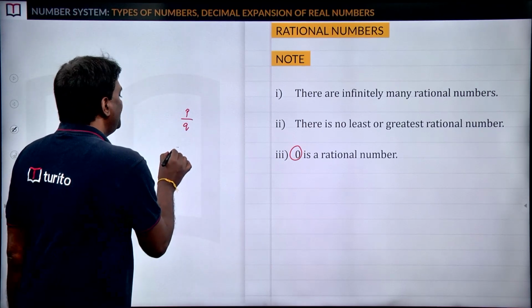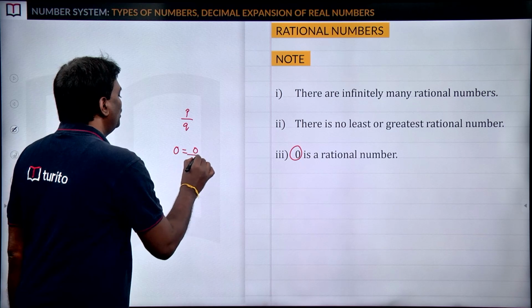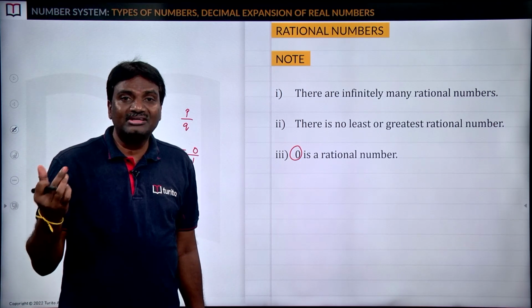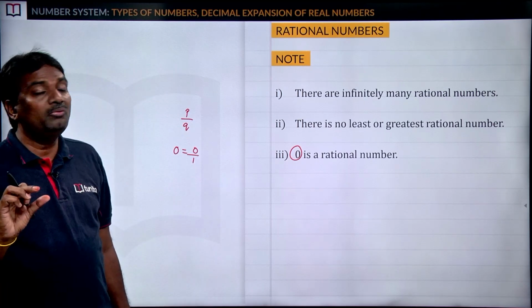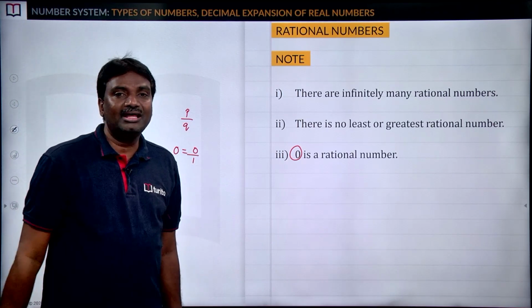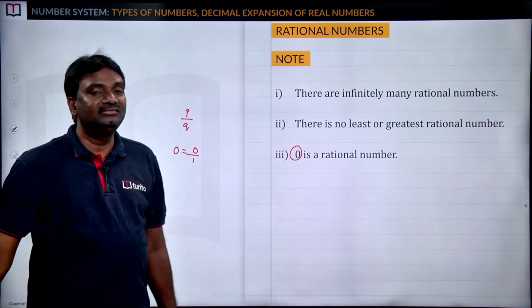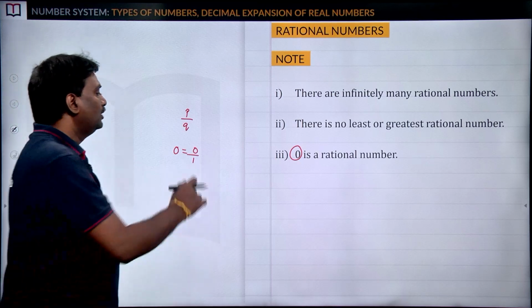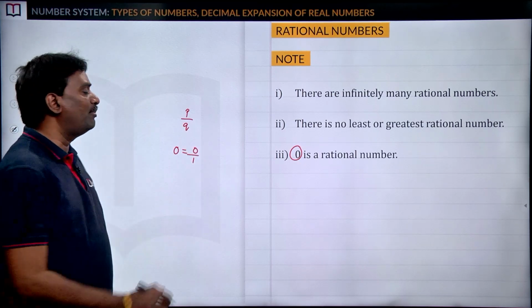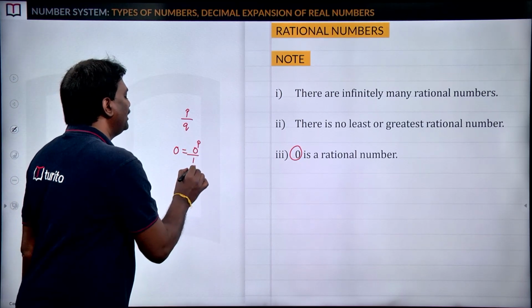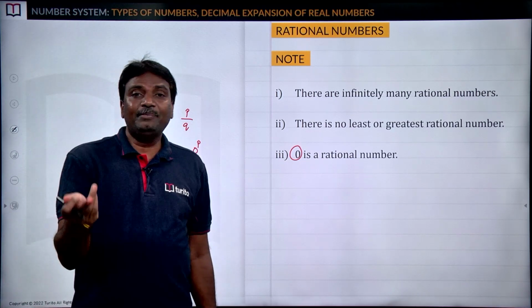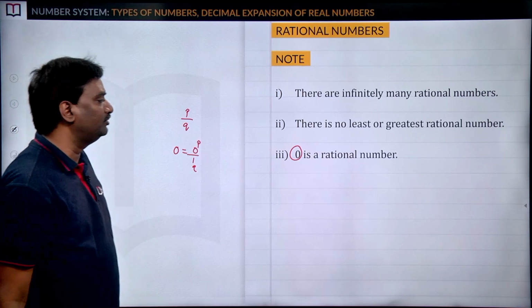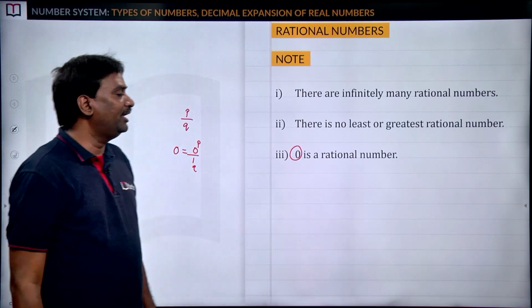We can write 0 as 0 by 1 or 0 by 2 or something. So in a fraction, whatever the denominator may be, if we have 0 in the numerator, then the value of that expression is 0. So by observing 0 by 1, that is in the form of p by q, where p equal to 0 and q equal to 1. You may take p equal to 0, but don't take q equal to 0. Q must be a non-zero number. So 0 is a rational number.